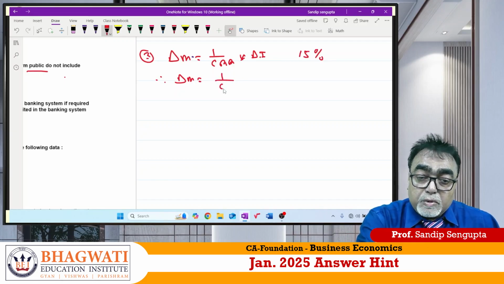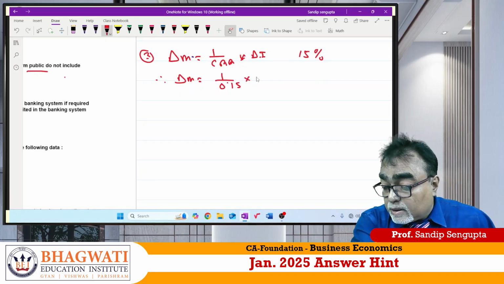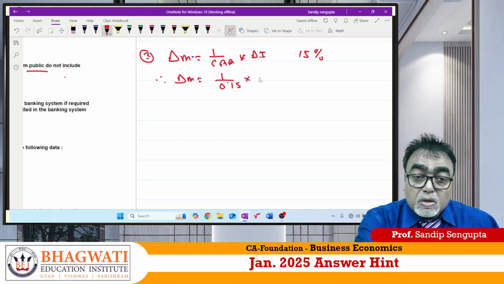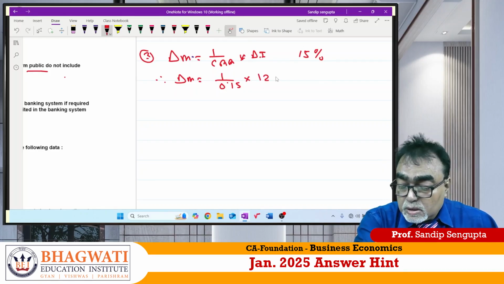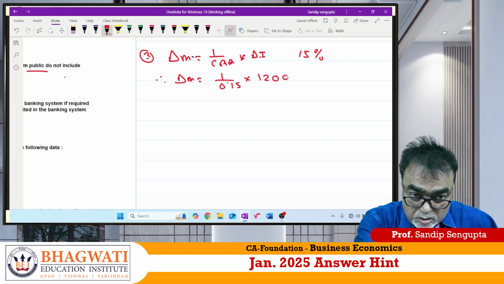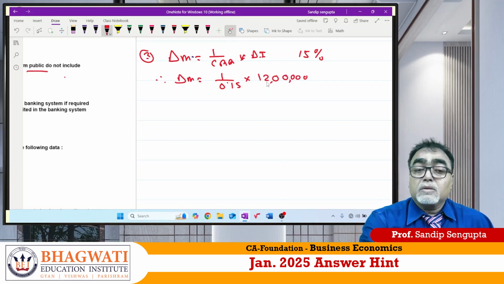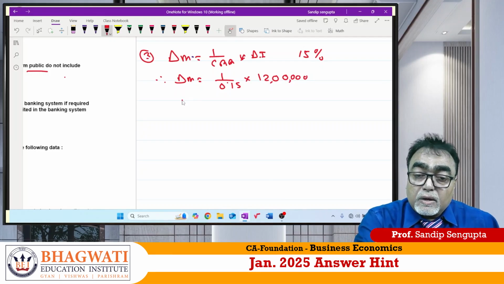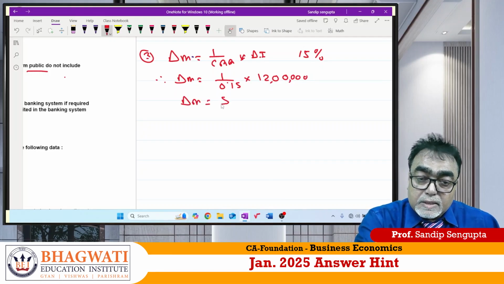So with your permission, can I write 1.15? Achha, del I, how much have they given? Total this is 1, 2, 0, 0, 0, 0, 0. Correct? 12 lakhs. So if I calculate, it is coming as 8 lakhs.